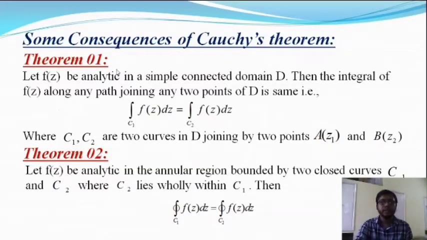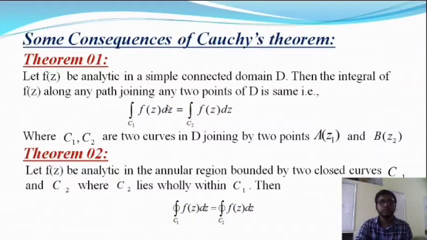So let A and B be two points, and say there are many curves whose beginning and end points are the same, though the curves are not necessarily equal. Then the integration over C1 of f(z) dz is equal to the integration over C2 of f(z) dz, which is equal to the integration over C3 of f(z) dz.